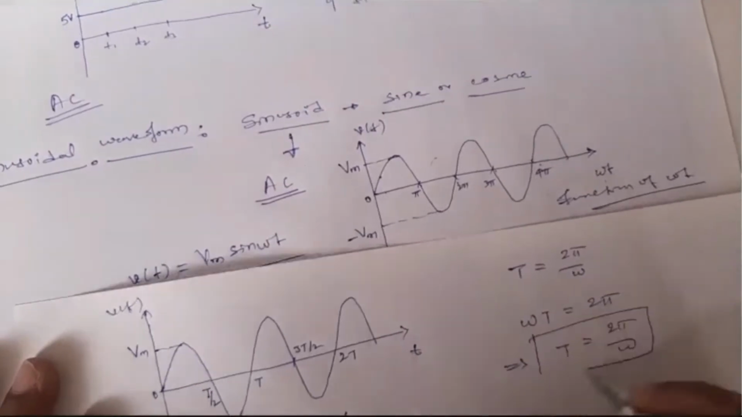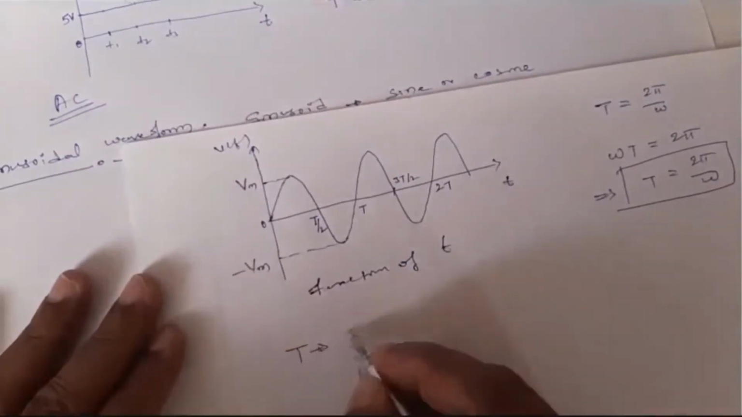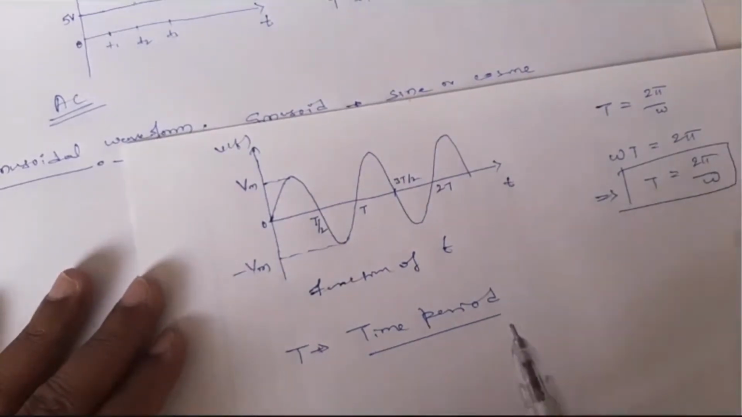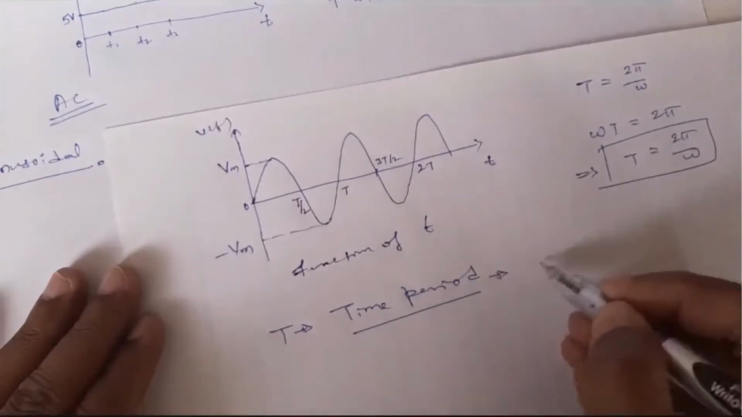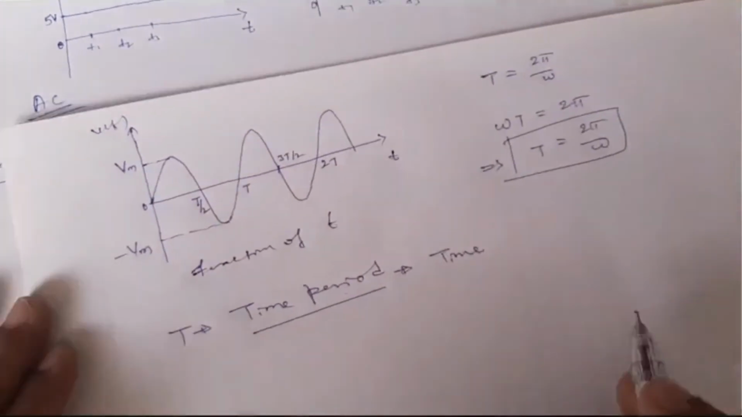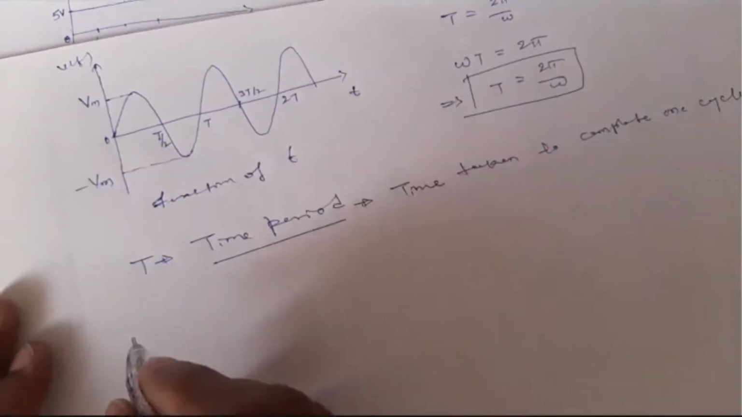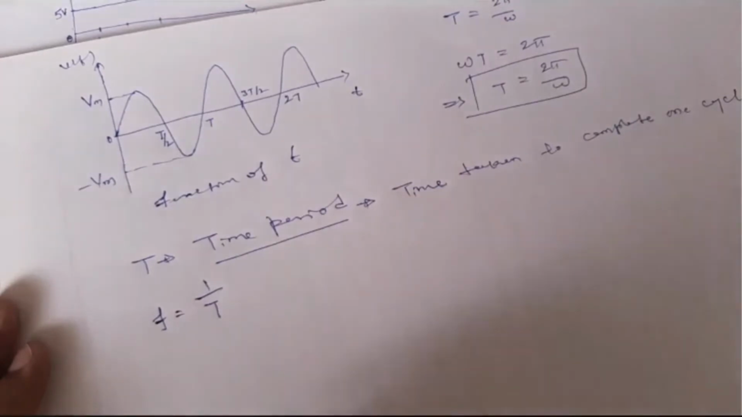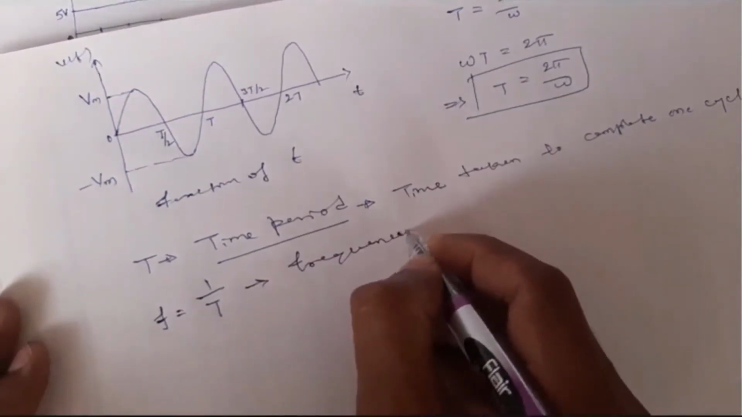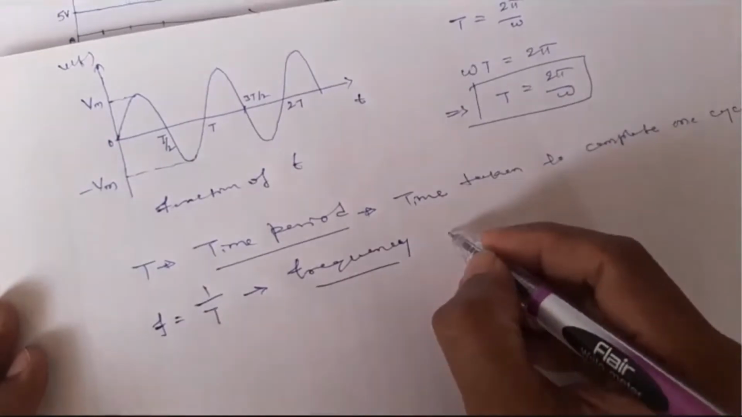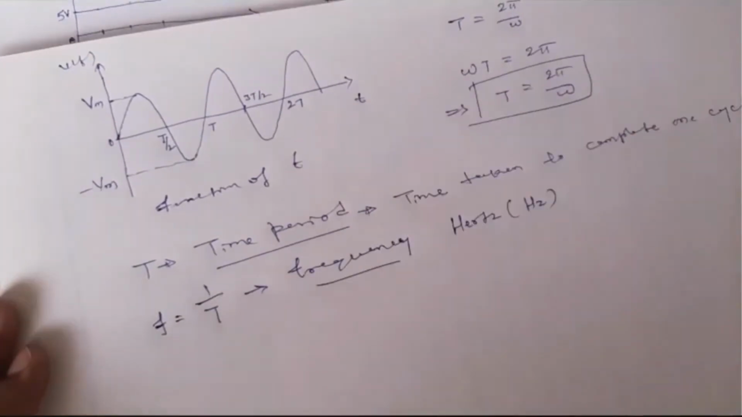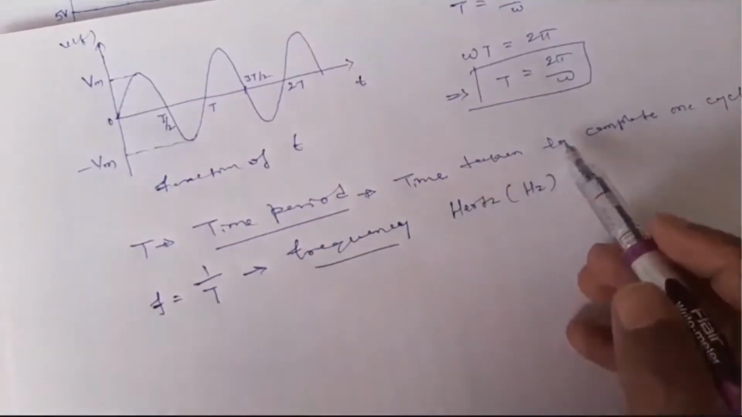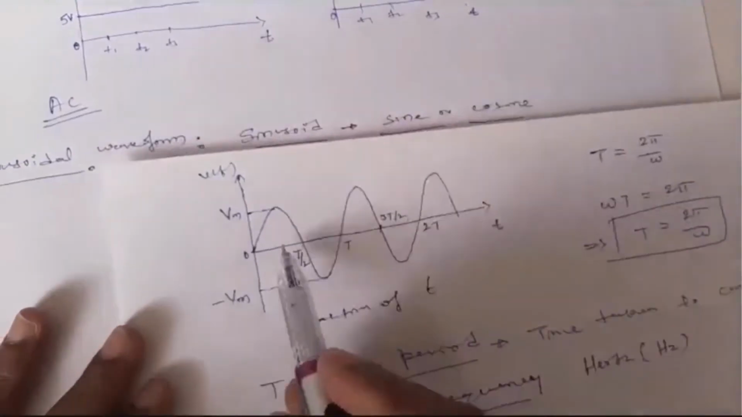What is T here? T is called the time period. What is the time period? Time period is nothing but the time taken to complete one cycle. And there is one more term called f, which is the reciprocal of time, 1 by T. This is called frequency. F is called frequency, and its unit is per second, nothing but hertz, represented by Hz. So capital T is the time period. It will give the time taken to complete one cycle, meaning how much time it will take to complete this cycle.